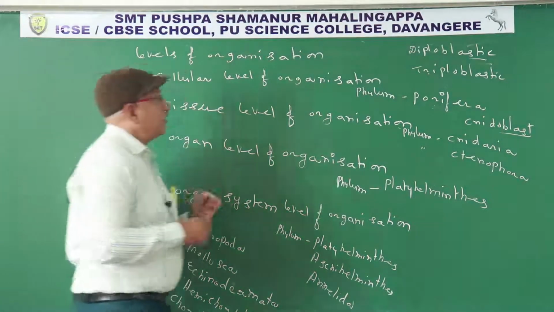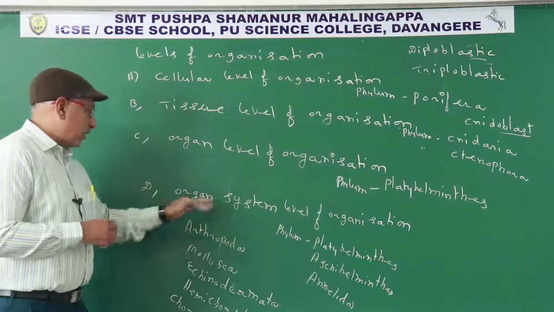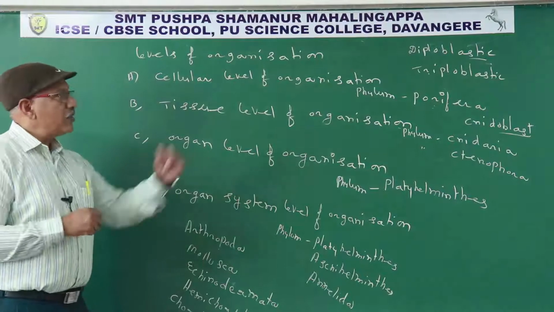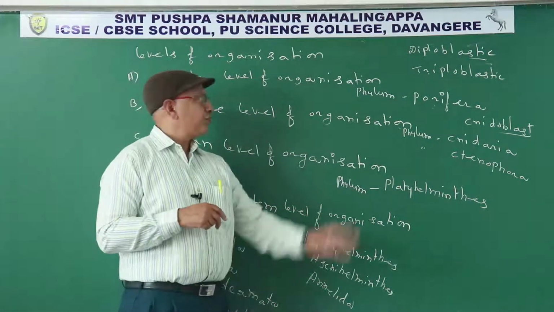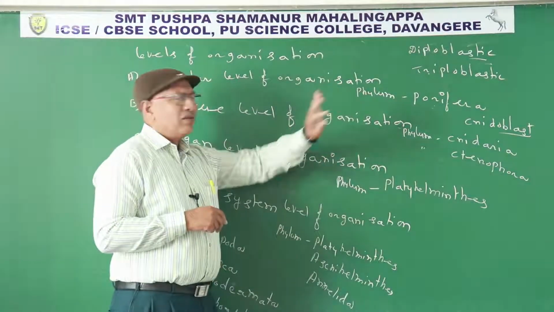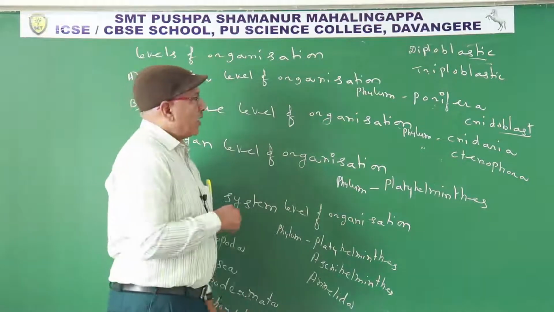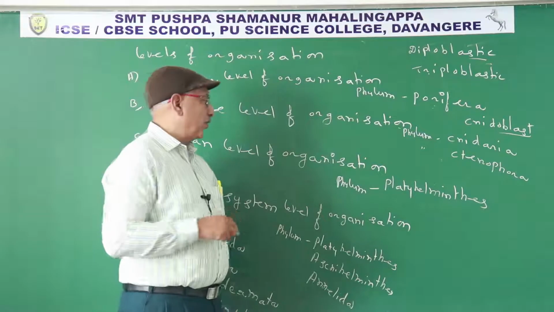Levels of organization: cellular level, tissue level, organ system level. Examples are important. In competitive exams they may ask the type of level of organization seen in phylum Porifera, or the level of organization in Cnidaria and Ctenophora, that is tissue level.